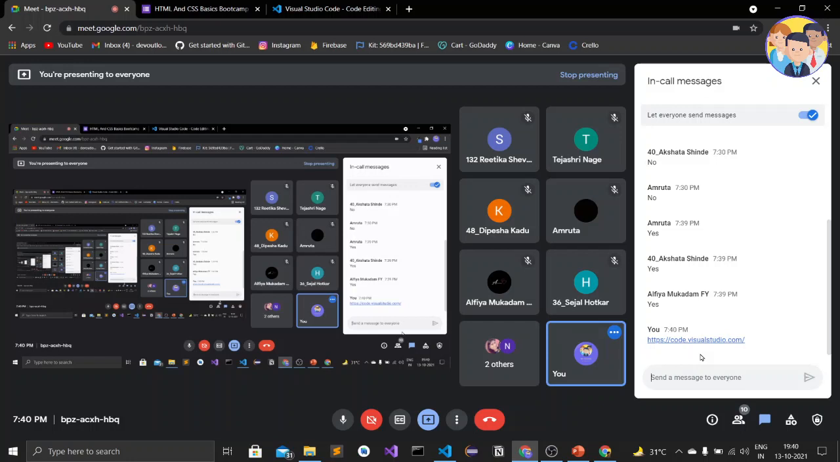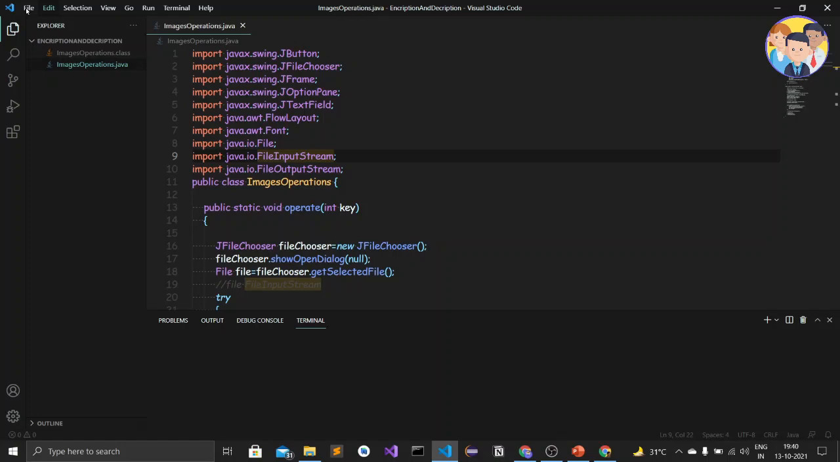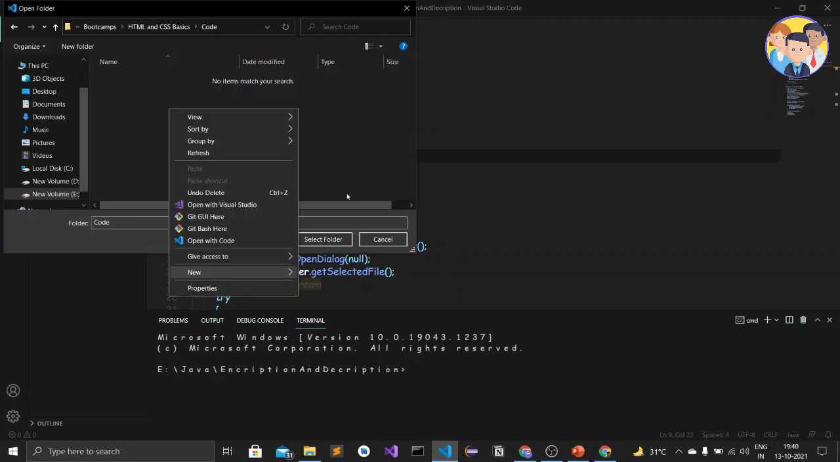So let's move further. We are going to just open the folder, open folder. Okay, select folder. Here I will create a folder which is for day 4 code. And here I'll just select the folder.